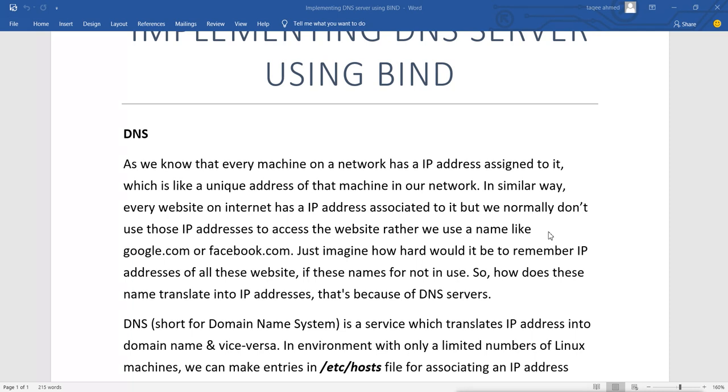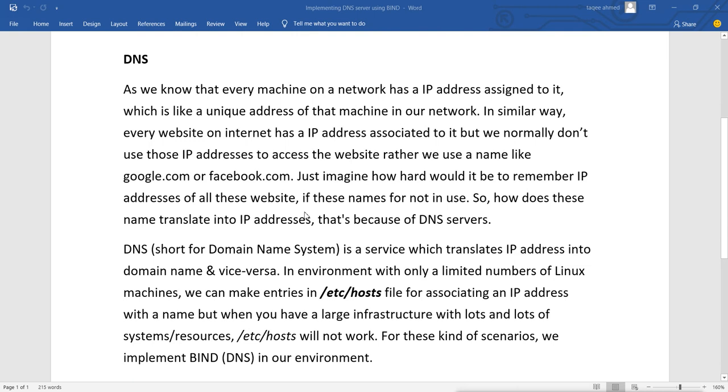Imagine if you didn't have a DNS server, then you would have to remember thousands of IP addresses, and that is not possible for us. That is why DNS is available, doing the job and resolving the names for us.